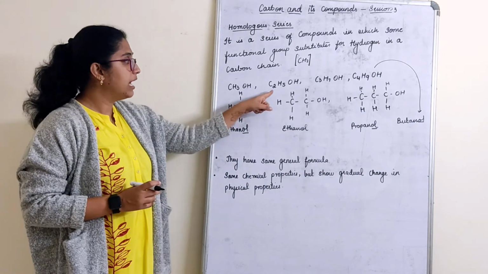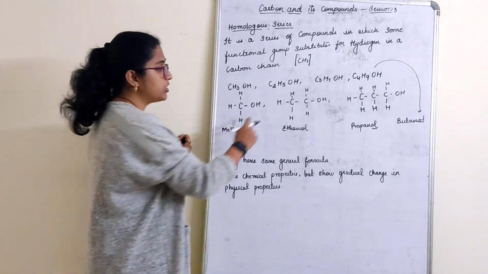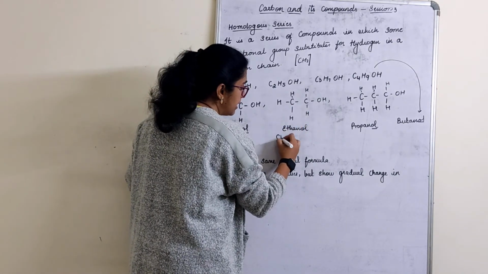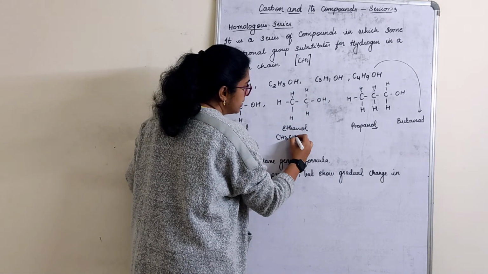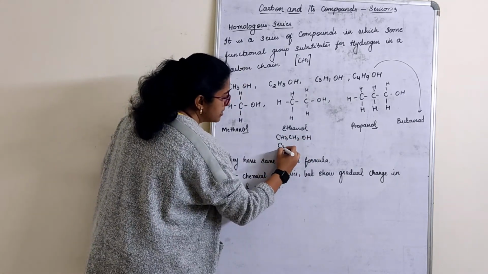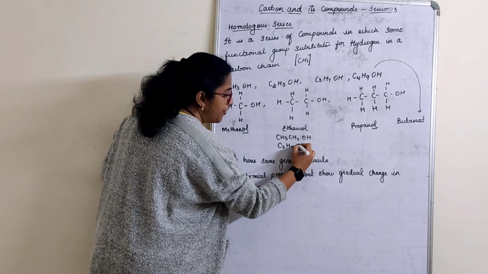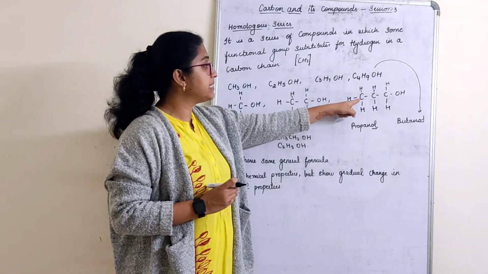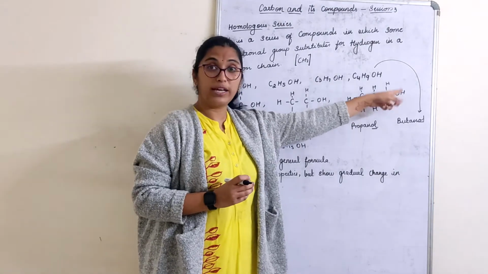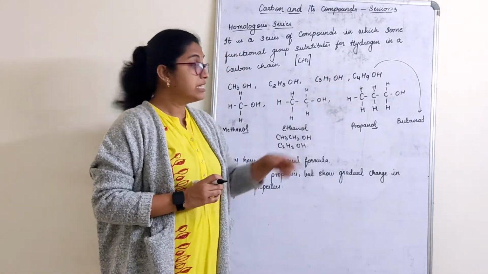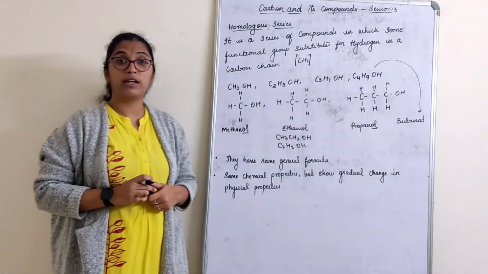CH3OH, correct? How did I get C2H5OH? Now see here children, C is 2. I can also write this as CH3, CH2OH. Instead, I can write this as C2H5OH. Very clear? Similarly, this could be written as CH3, CH2, CH2OH or C3H7OH. Similarly, for butanol also you can write.